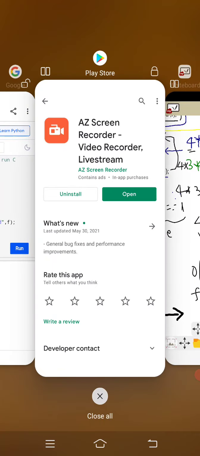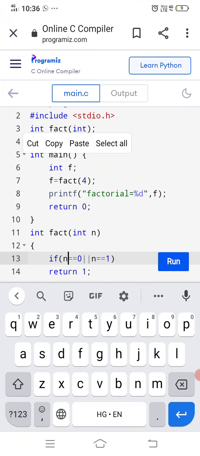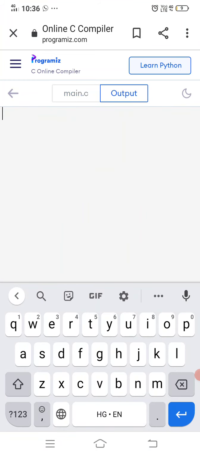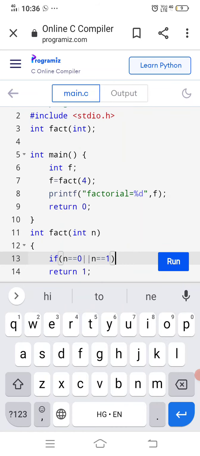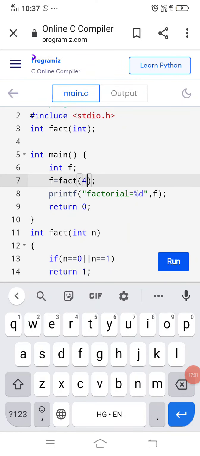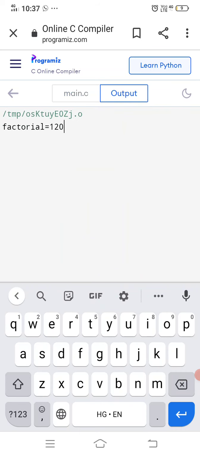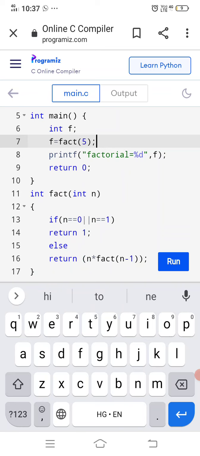Let us go for the practical. Okay, and run this practical. The same thing I have written here. So the factorial is nothing but 24. Okay, so let us check this with some other value, that is nothing but 5. It will be into 5, means 24 into 5, that is 120, right? See here, 120. You can find the factorial of any number by using this program.